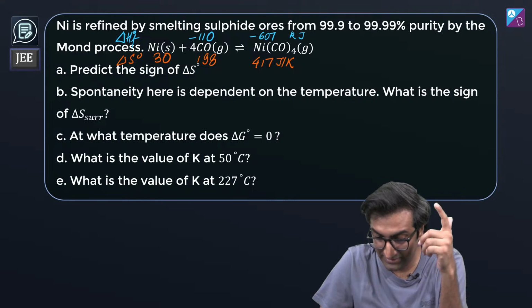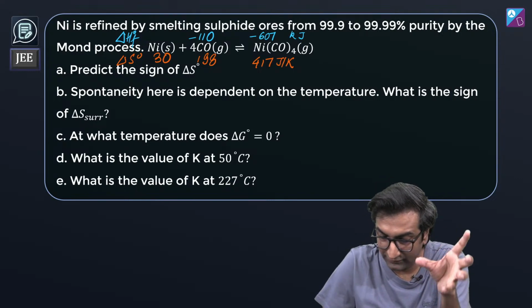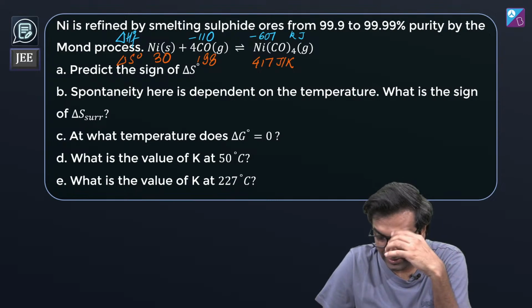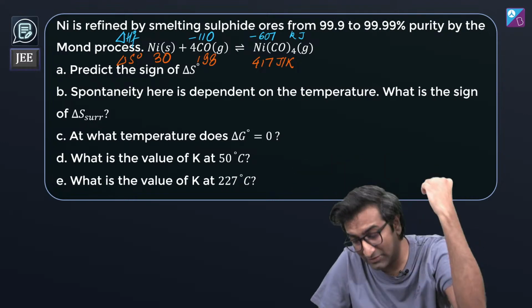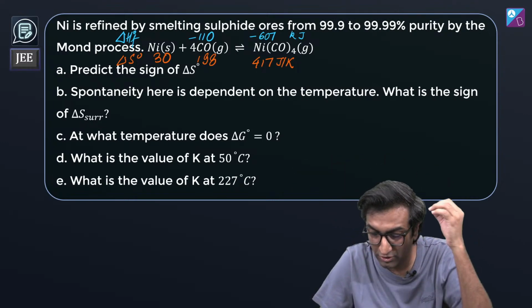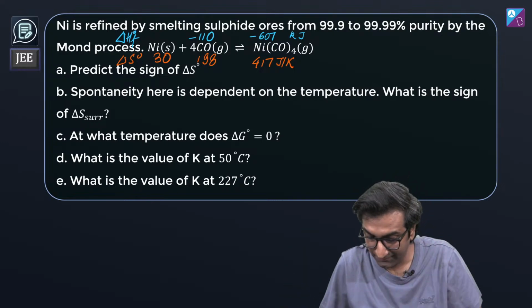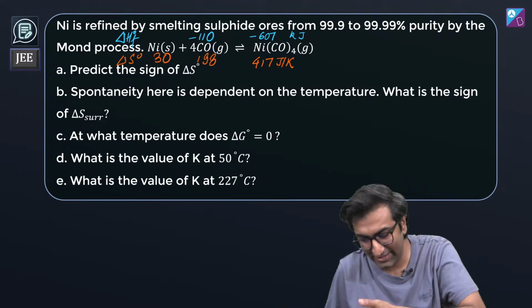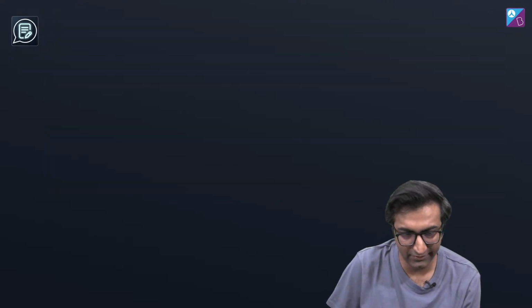So to recap, in the first step we equilibrated the impure nickel with CO and you get NiCO4 at 50 degrees Celsius, and the K was greater than 10 power 4, meaning always to completion. So you convert as much nickel as possible into the gas phase. And the reverse of this reaction happens at the higher temperature. Cool. Okay, sweet. That was it.